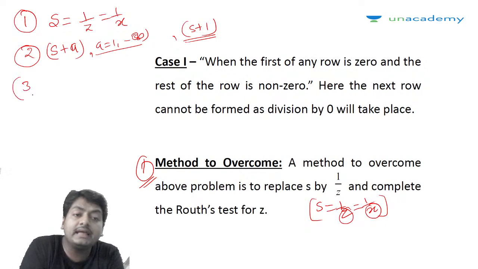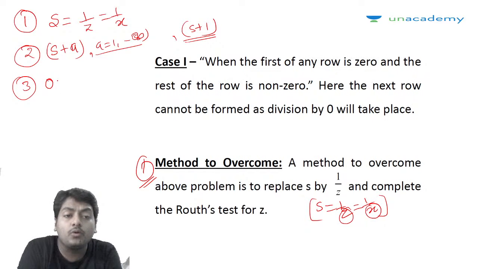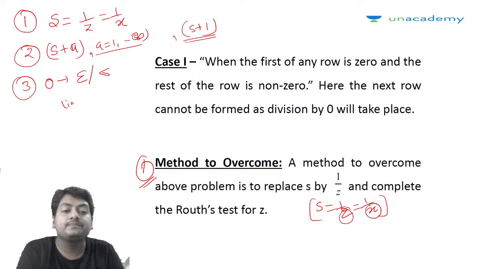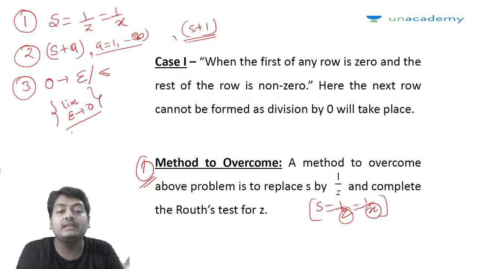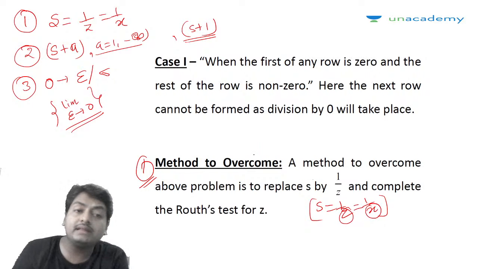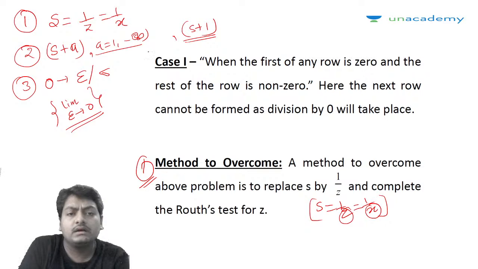The third method that I can apply is I can simply replace that 0 by some positive coefficient epsilon or sigma, and then I will be checking the stability by applying the limit sigma tending to 0. I will be checking the sign. So there are three methods to overcome this particular problem. Right now explaining one method. These two methods you can try. These two methods are very easy, right?